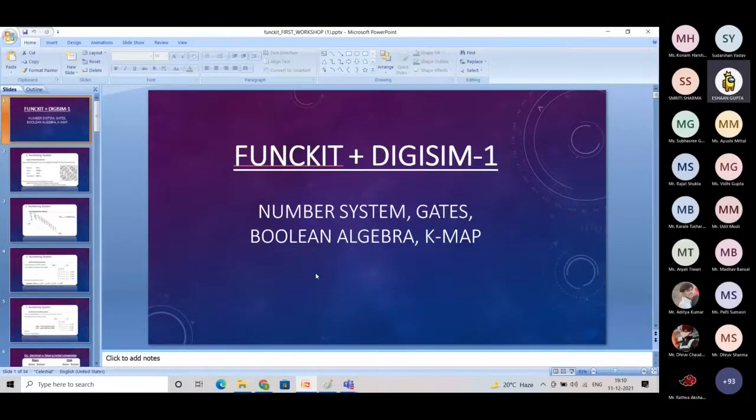So we are going to begin with the first workshop for the event Funkit. This event is exclusively for the freshers, but it also shares quite a few similarities with the event Digisim and iChip. Actually, these three events have similar basics, right? So here we have Sanika, the coordinator for the event Funkit, and she would be teaching you some of the concepts today. Okay, Sanika, over to you.